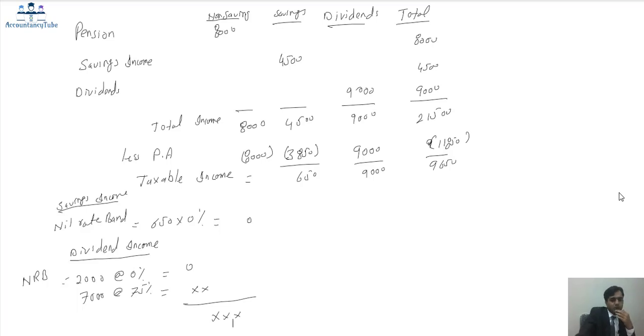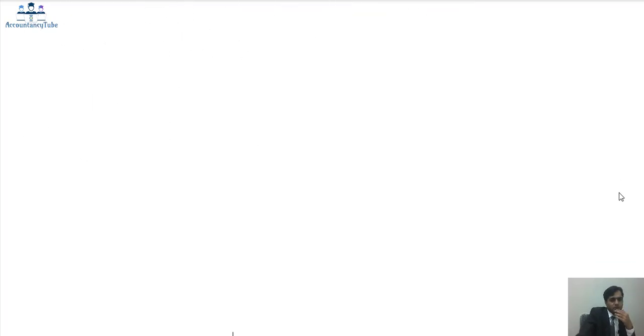Now let's do that example as well. If you want to do it yourself, you can, because it's not so difficult. It's very easy. So the non-savings pension is £7,000, whereas savings income is £6,500.